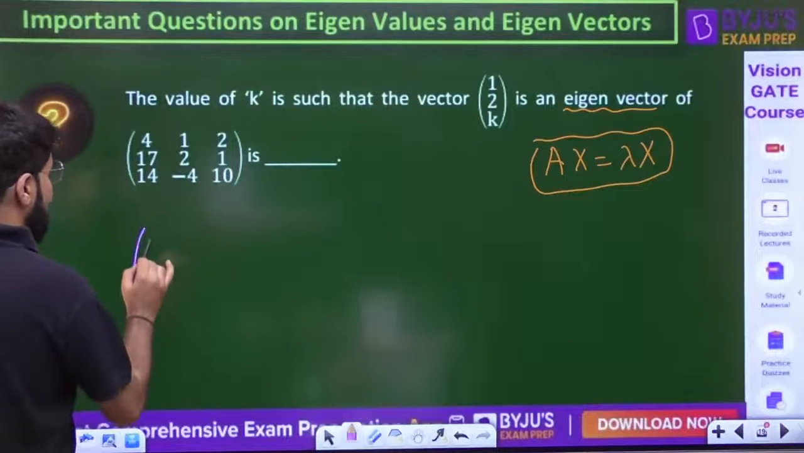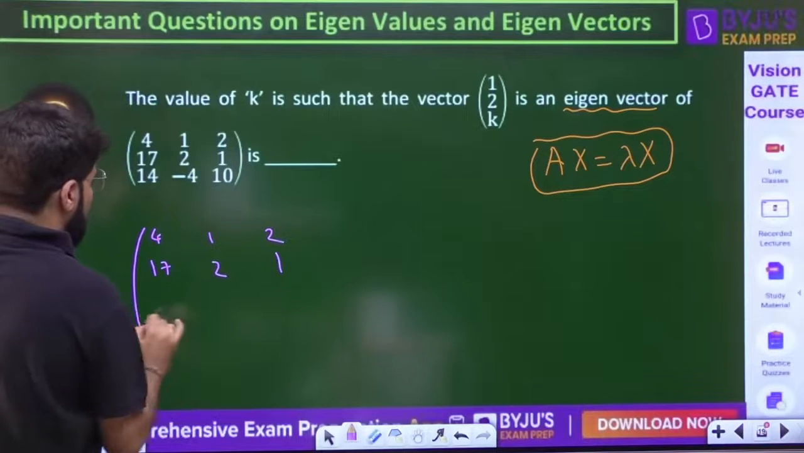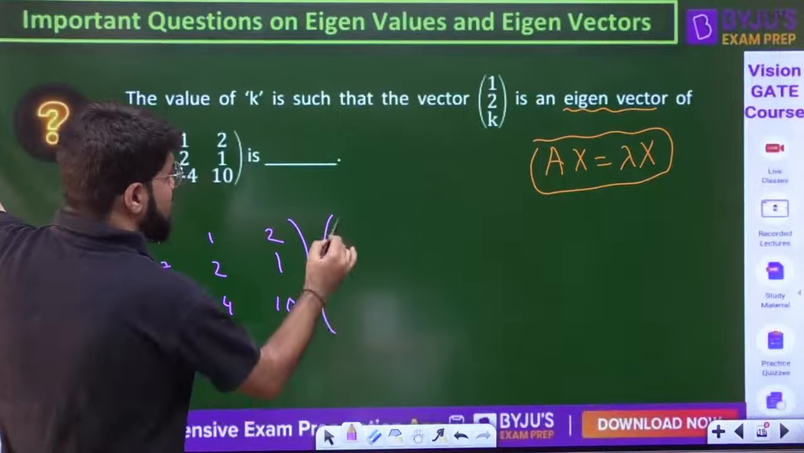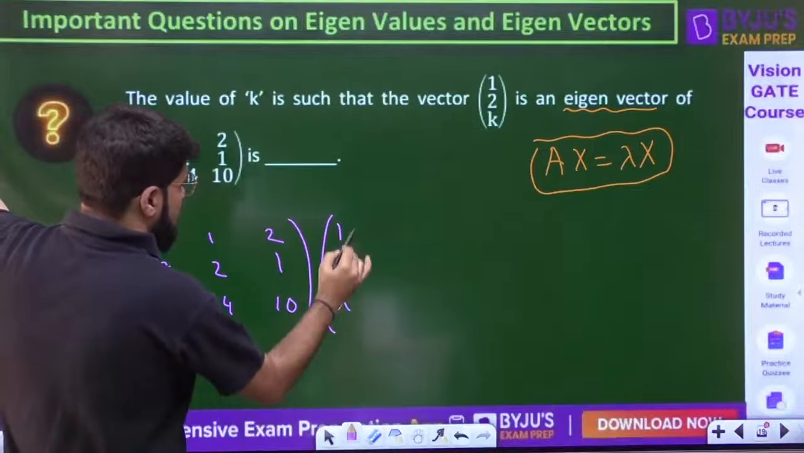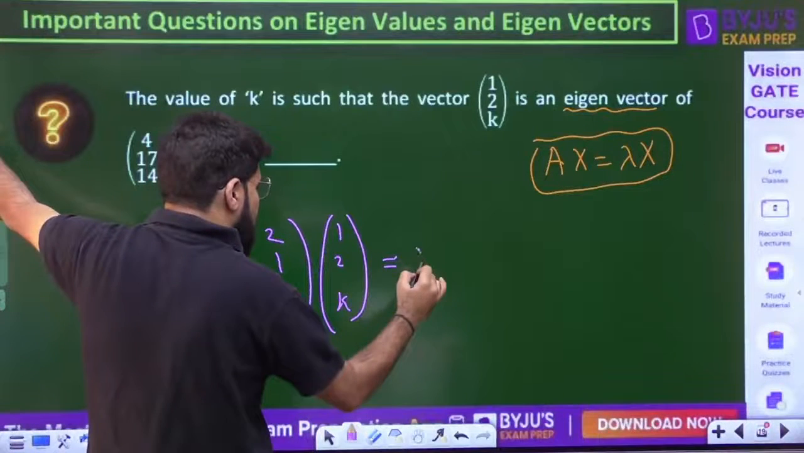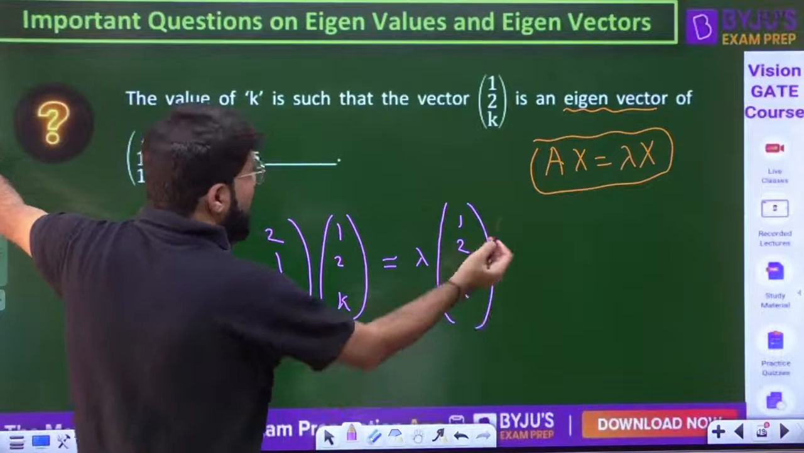I'll take the matrix A, that is 4 1 2, then 17 2 1, and then 14 minus 4 10, multiplied by x. Given it is an eigenvector, it should compulsorily be equal to lambda into x.